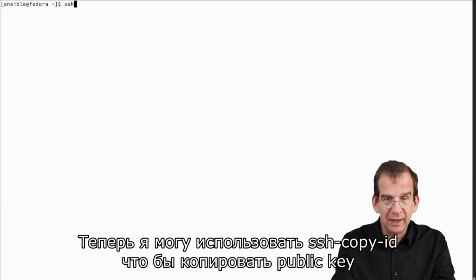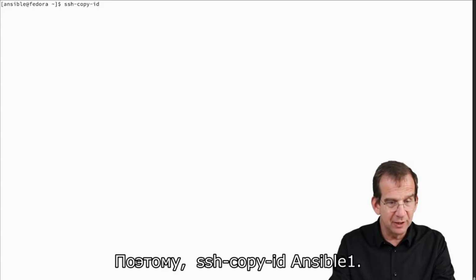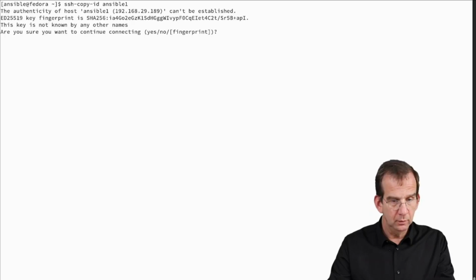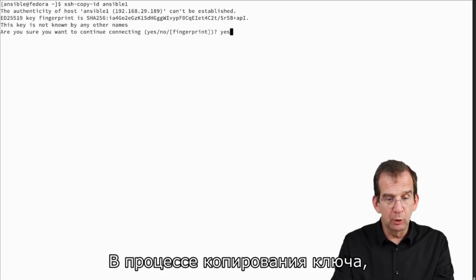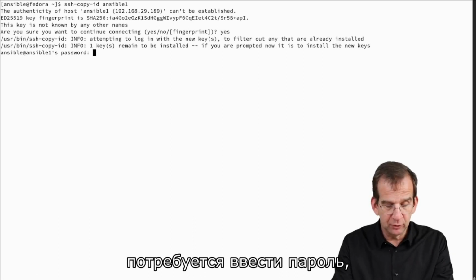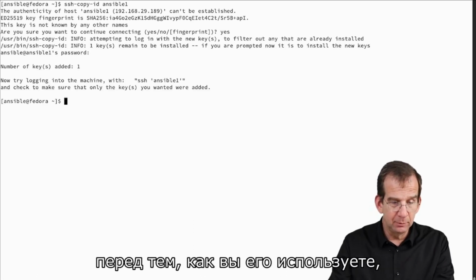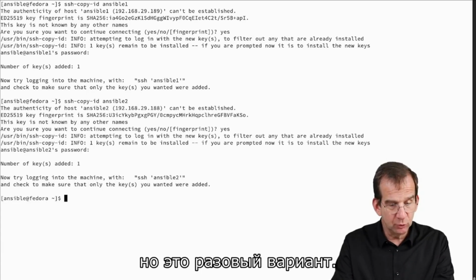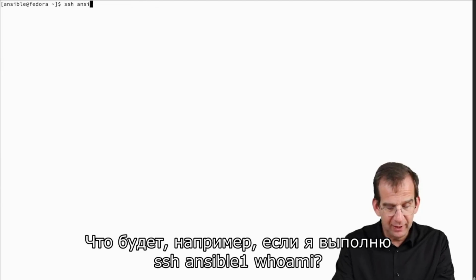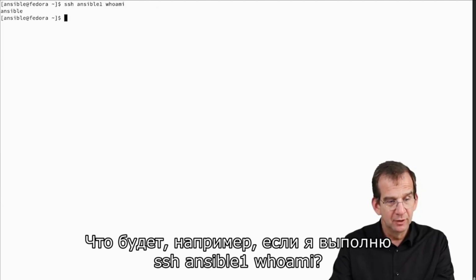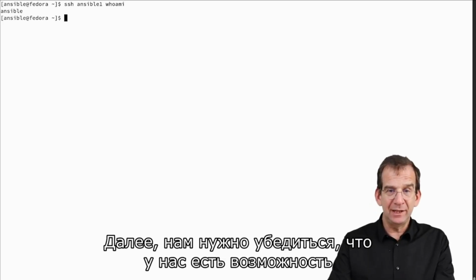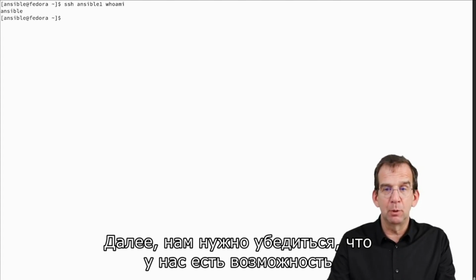So now I can use ssh-copy-id to copy the public key to the managed host. So ssh-copy-id to ansible1. While copying over the key, it will prompt you for a password. That's obvious because you need it before you can actually use it. But that's a one-time option. So if I use ssh ansible1 whoami, for instance, now we can see I'm user ansible, so that is good enough.